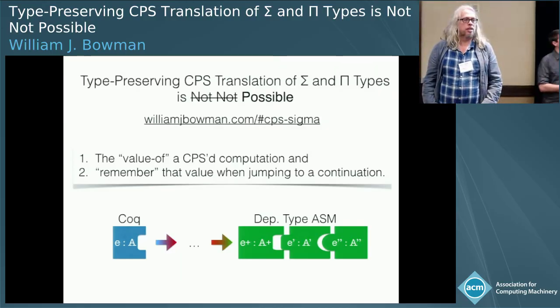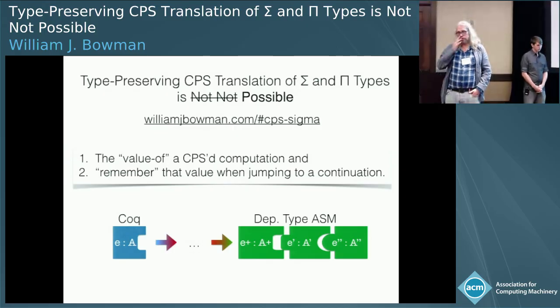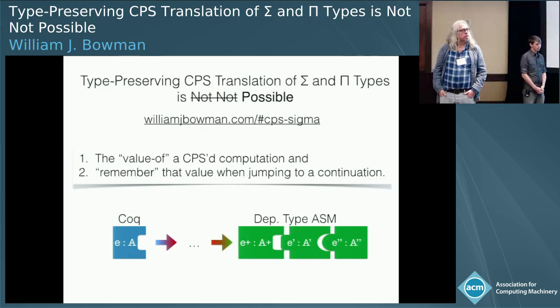So your jump reminds me a lot of other examples of calculi that make a strong separation between user lambda and user application and continuation jumping and continuation lambdas. Do you make the lambda distinction, or is there still only one lambda? Right, that's a good question.